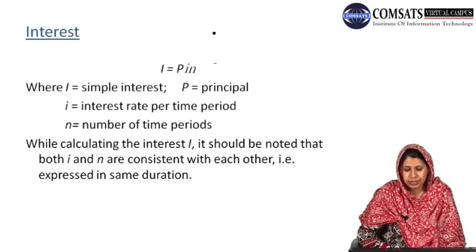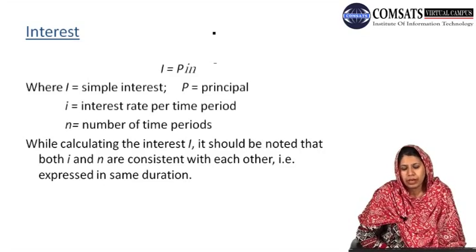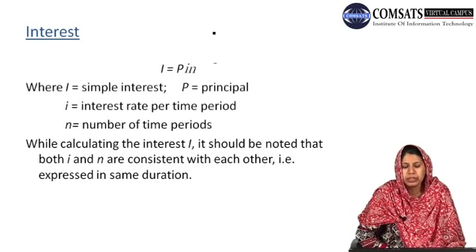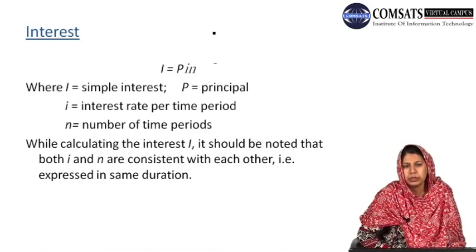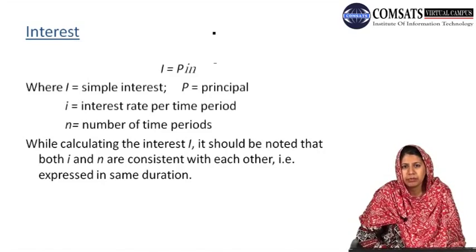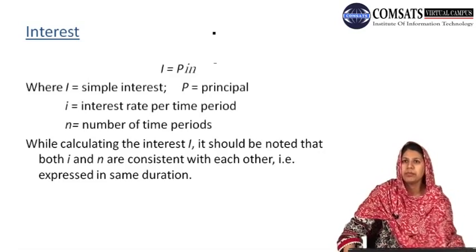Now while calculating the interest I, one thing we have to be careful about is that both small i, the interest rate, and N, the number of time periods, should be consistent with each other. That is, they should be expressed in the same duration. For example, if the interest rate is given per year and N is the number of time periods quarterly, then first we have to rearrange our interest rate in terms of quarterly, or rearrange our number of time periods annually. So both the units should be the same for the interest rate and the number of time periods.